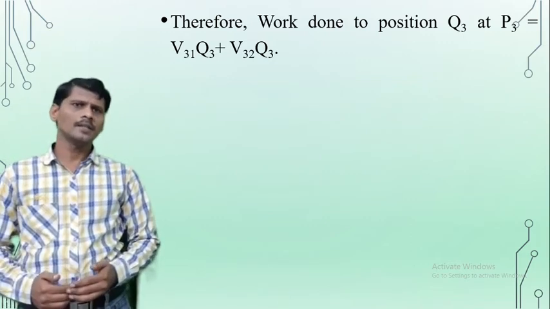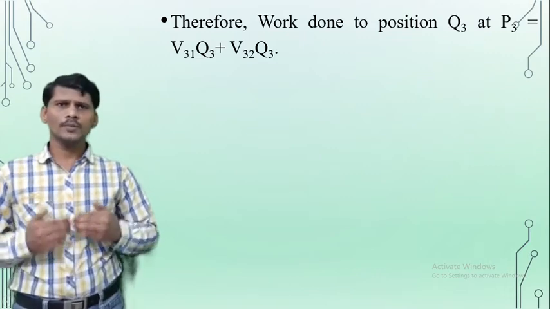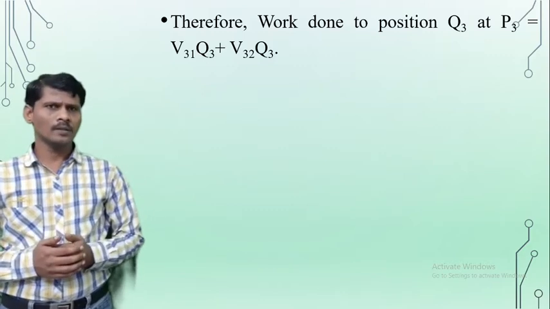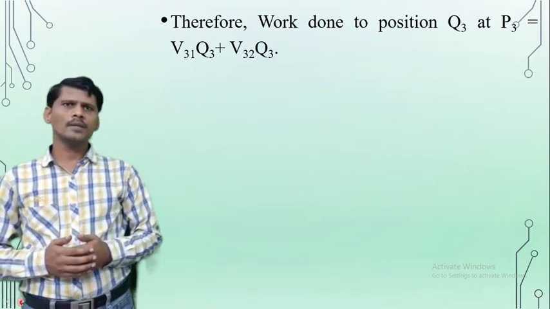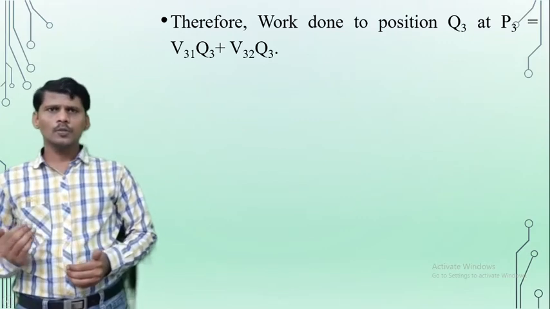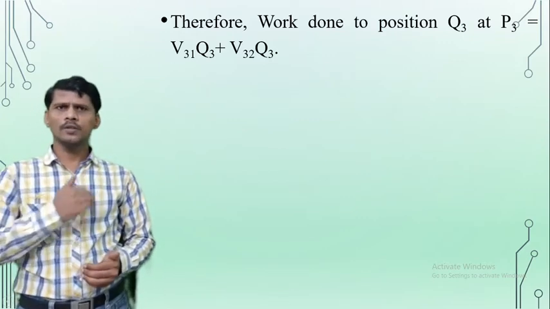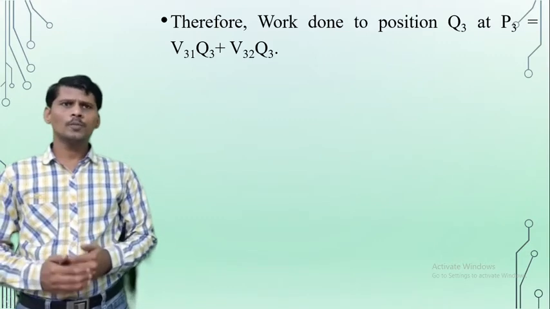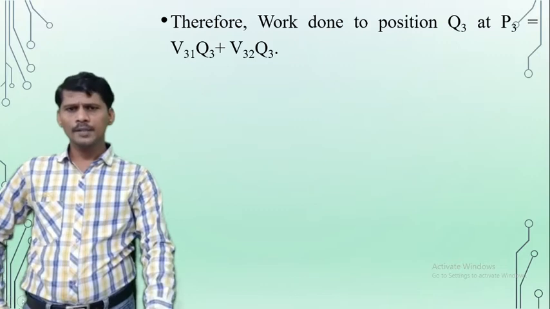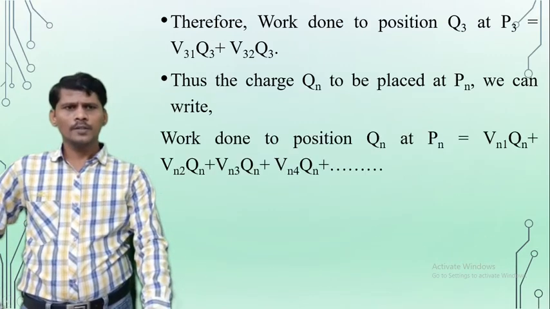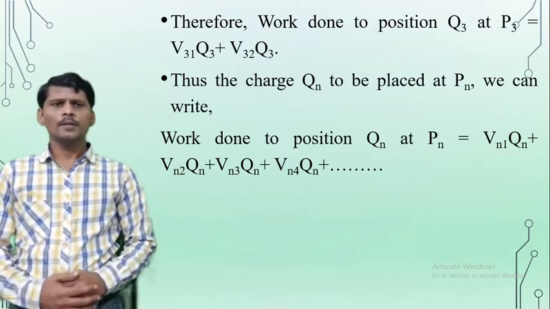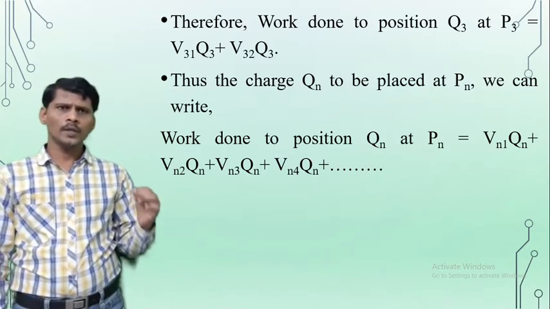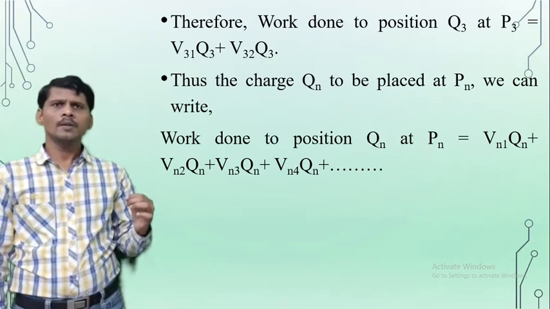Similarly, the nth point charge Qn is moved from infinity to the point Pn. Here also there is an electric field intensity due to the charges Q1, Q2, Q3 and so on up to Qn-1, and some work is required to be done. That is, the work done to position Qn at point Pn is Vn1 Qn plus Vn2 Qn plus Vn3 Qn plus and so on.